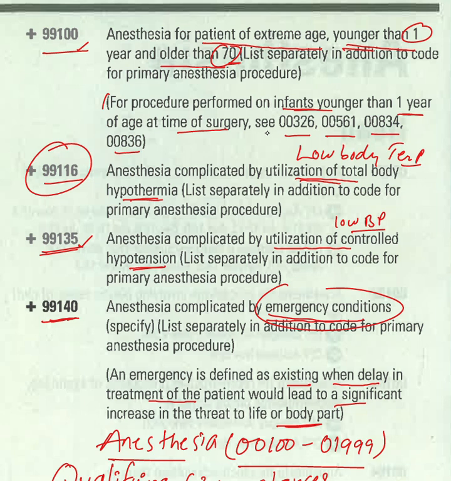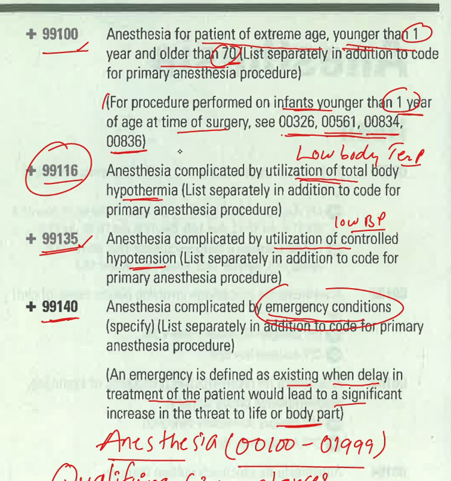These anesthesia codes are already for patients younger than 1 year of age. For these procedures you should not add 99100 again to represent less than 1 year of age, because these procedures already cover that. So if you are adding anesthesia codes 00326, 00561, 00834 or 00836, you should not add 99100 separately.